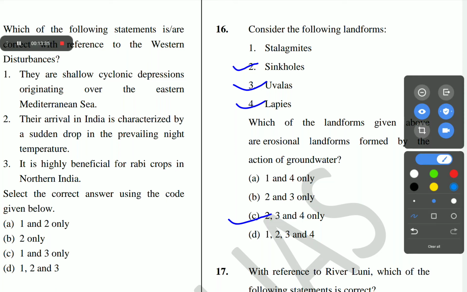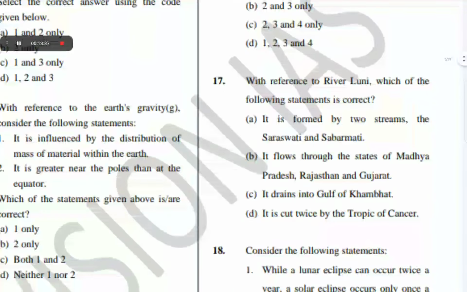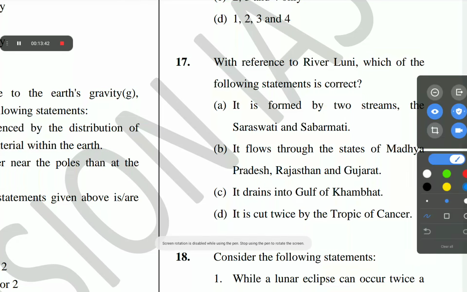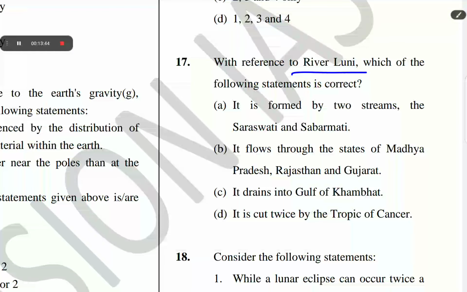The next question is question number 17. With reference to river Luni, which of the following statements is correct? The correct answer of question number 17 is A. It is formed by two streams, the Saraswati and Sabarmati.